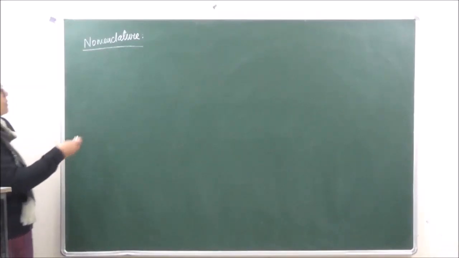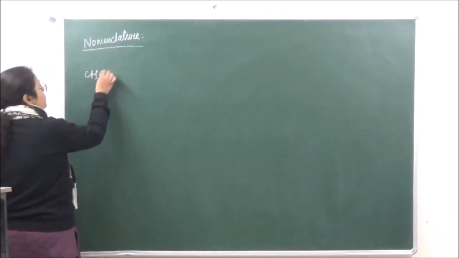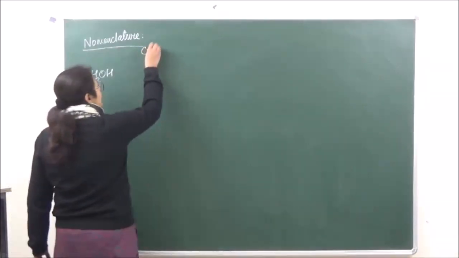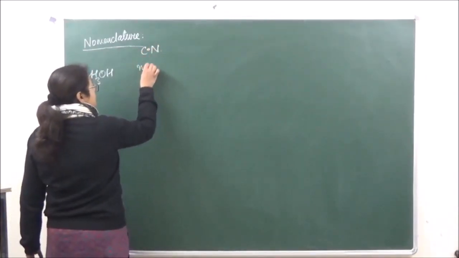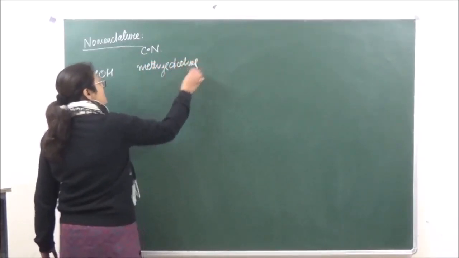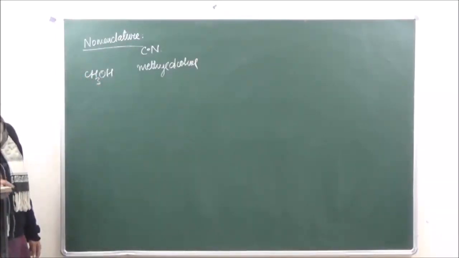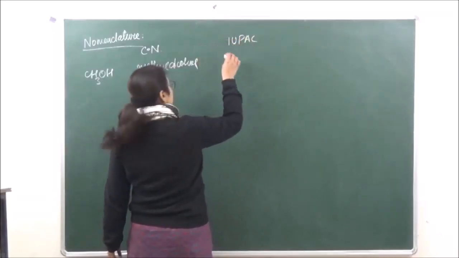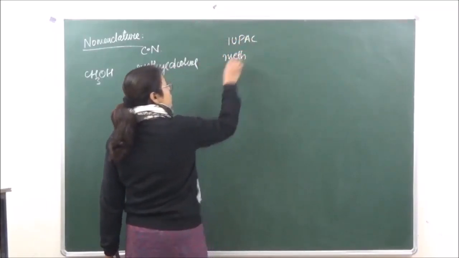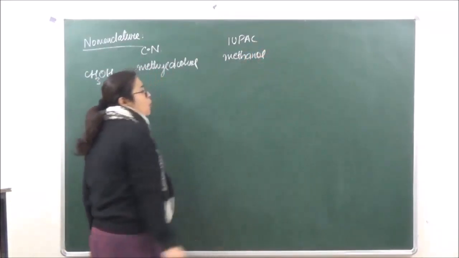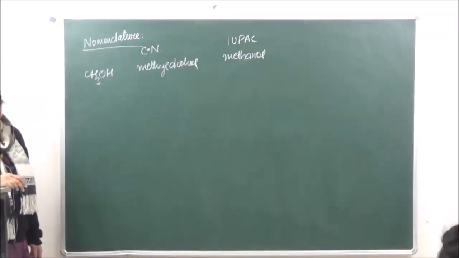So a few compounds whose table I have made. For example, let's go on to the first compound of the homologous series, which is CH3OH. Its common name is going to be methyl alcohol. So this is how we give its common name. And when we are talking of IUPAC nomenclature, the IUPAC name is going to be meth, according to the number of carbon atoms present, single bond, ane, and the functional group ol. So this is going to be known as methanol. Right?